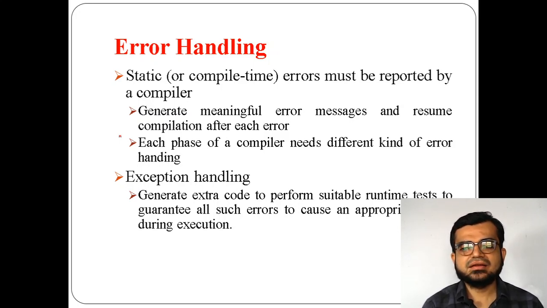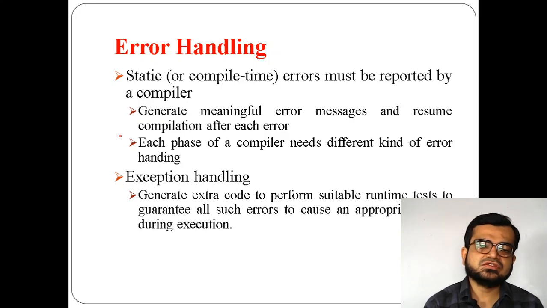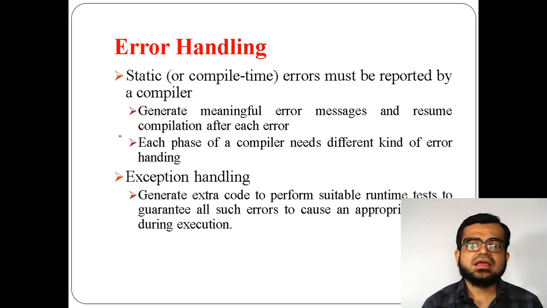For example, an error is there in one line and it is reported in another line, or it is not giving a proper alert that a particular line has such and such type of error. Then the efficiency of that compiler also decreases. So whenever an error is generated, it has to be reported correctly and it should resume compilation after each error.